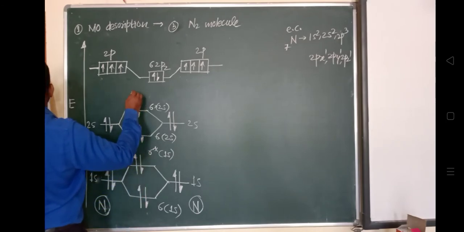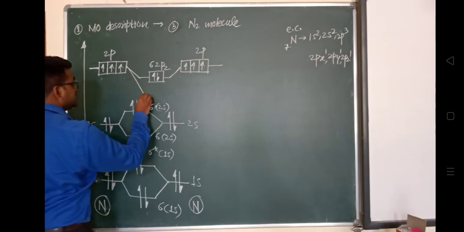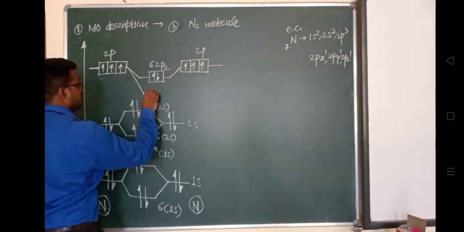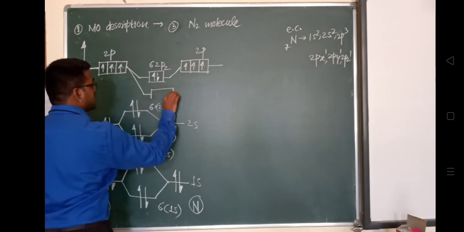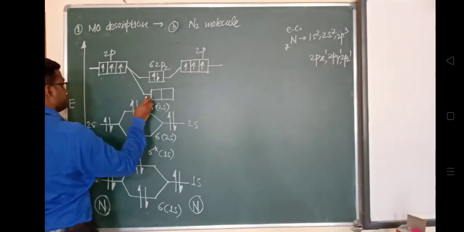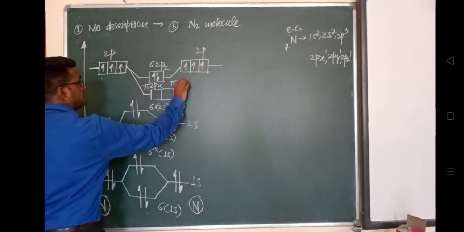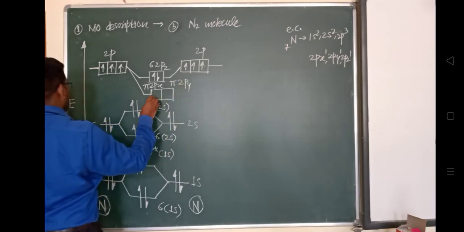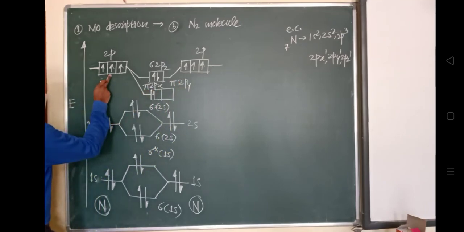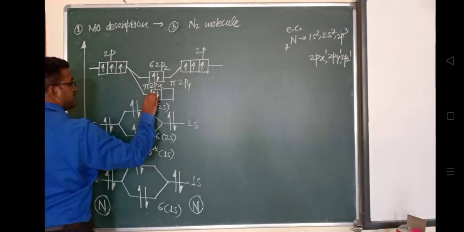Now x and y are unsymmetrical, and that is the reason they are represented as pi 2px and pi 2py. So here one y orbital electron and one y orbital electron combine and form a pair.